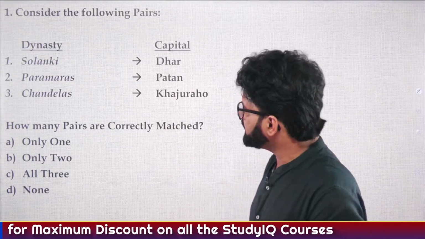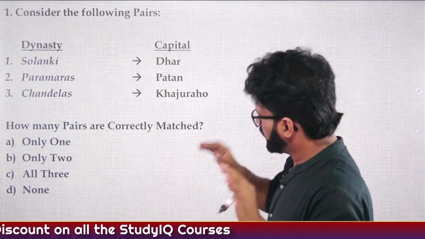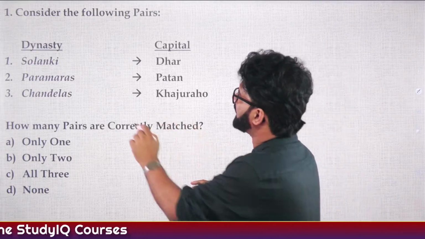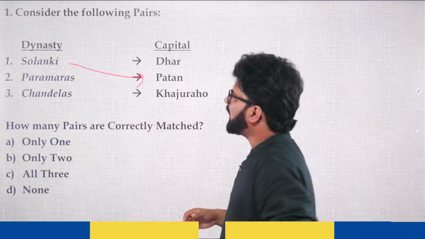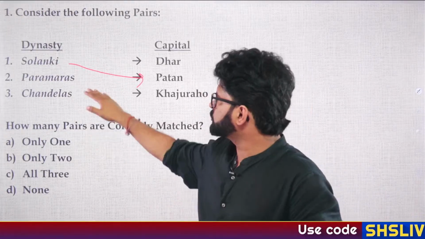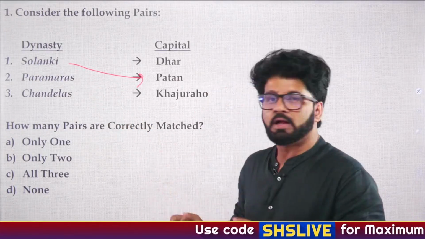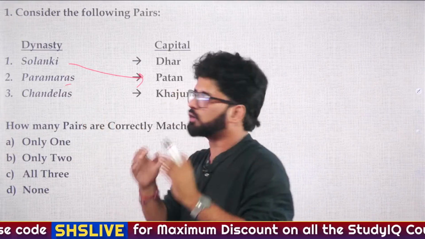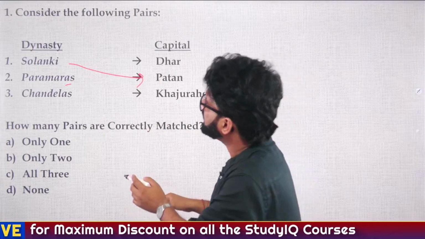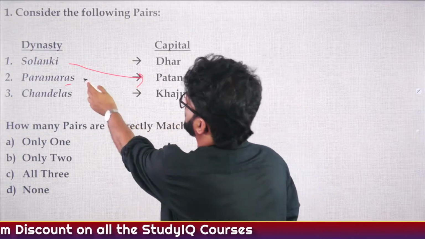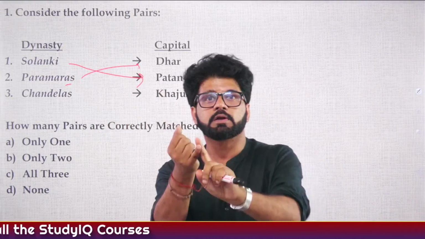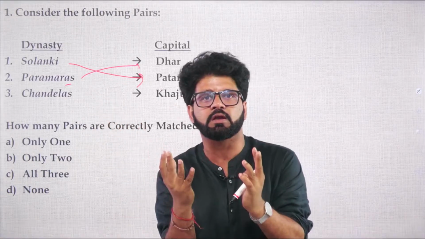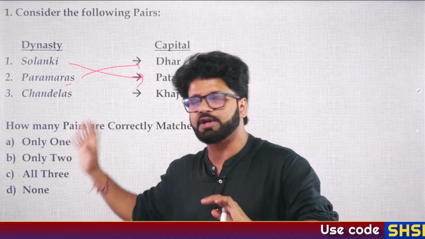So Bulbul has given the answer, and she has said, okay, D. So the Solanki's capital was Anhilwada or Patan. This we have discussed earlier. Solankis are also known as Chaulukyas, and that is not equal to Chalukyas. And then you have a dynasty known as Paramaras. Their capital was hovering around Dhar. Raja Bhoj is one of the most famous kings associated with Paramaras.